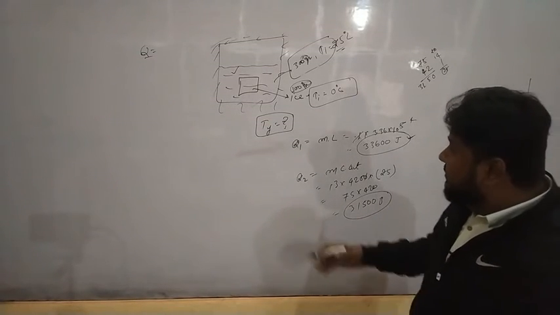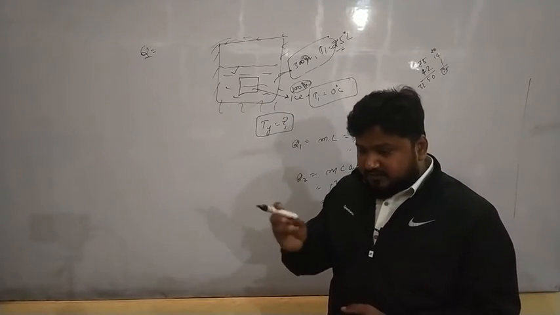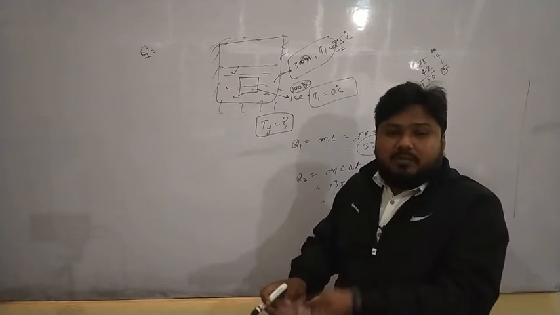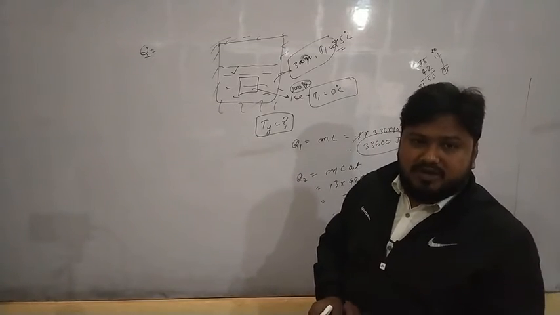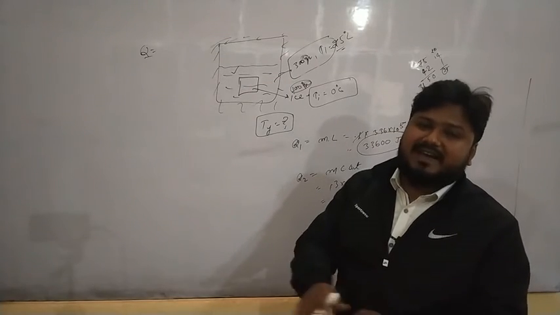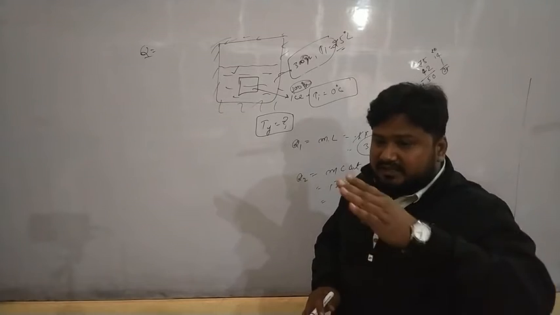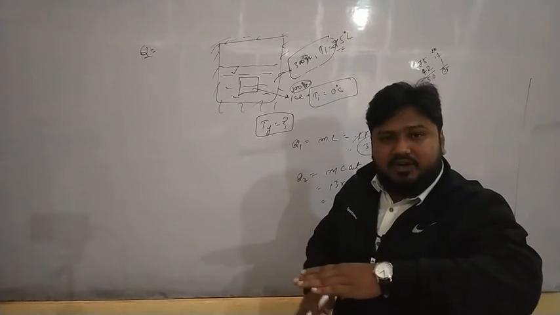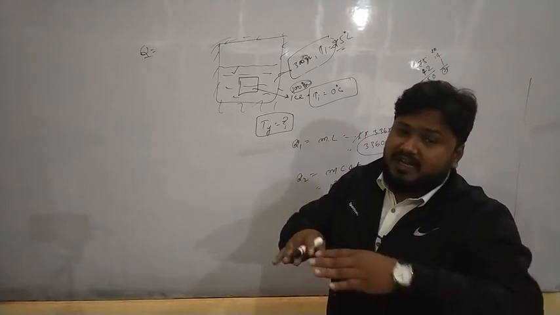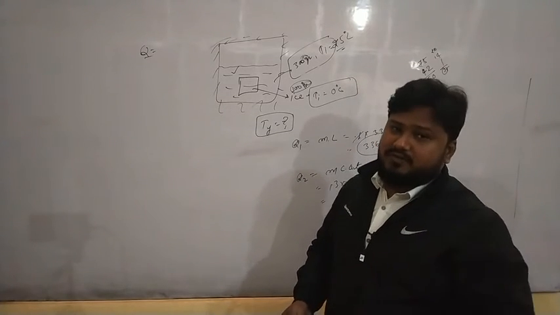Which means there will still be a few amount of ice which cannot be converted into water. Because now the water has also come to 0, it cannot give more energy. The temperature of ice and water both will come to zero, and we know that when there is no temperature difference, there is no flow of heat, right?